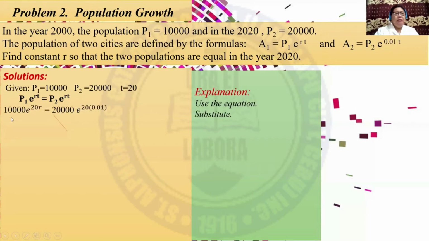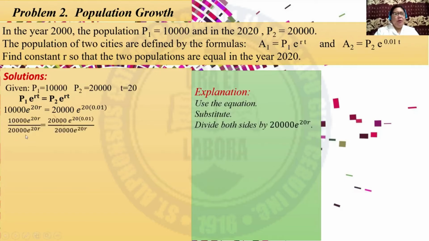Then substitute the given, we have now 10,000 e^(20r) = 20,000 e^(20 times 0.01). This is given in the problem. And then you have to divide both sides by 20,000 e^(20r).